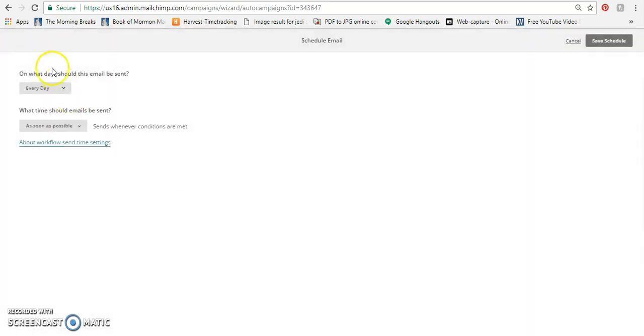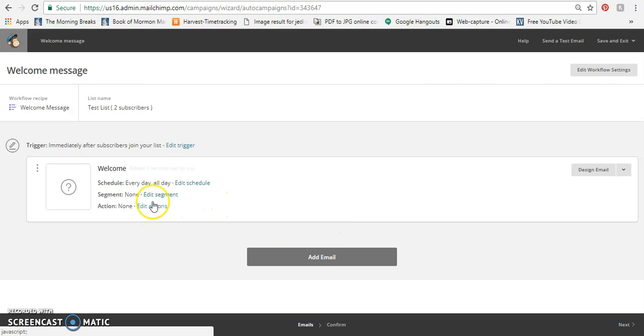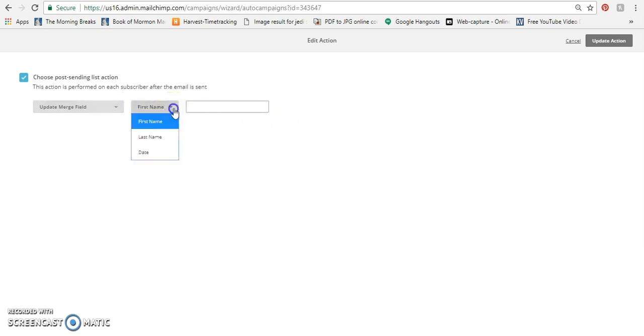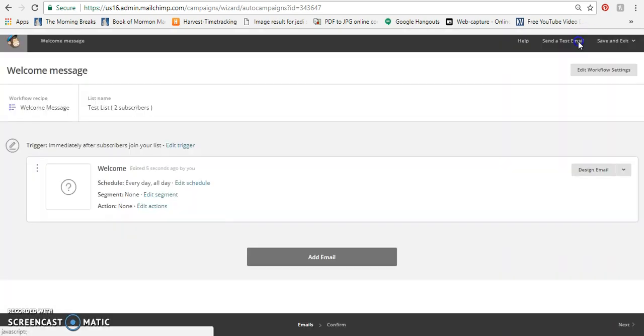Schedule, so we can edit the schedule, so it could go every day. So anytime, if somebody joins the list on Monday, then the email will go. If somebody joins the list on Tuesday, then the email will go. That's what that every day means. In what time, as soon as possible, would just be immediately, or you could say send at a specific time or only between. We have it just as soon as possible. So we'll save the schedule. Segments don't apply, actions none, although if you choose a post sending action, then it could update the merge field. And that could be helpful in some situations, but right now we're not using that.